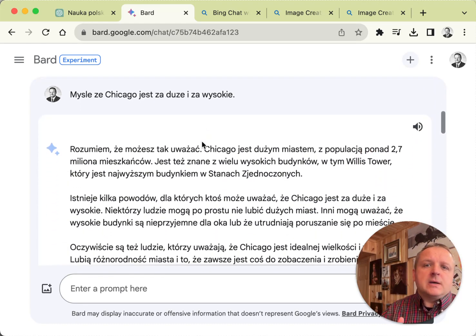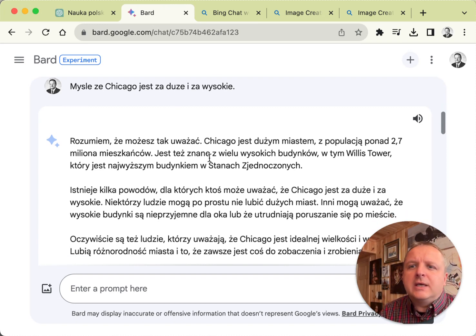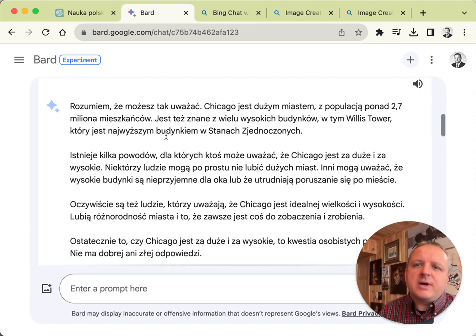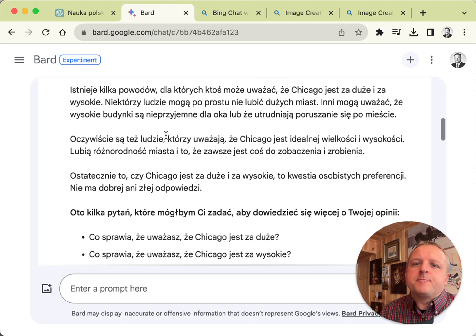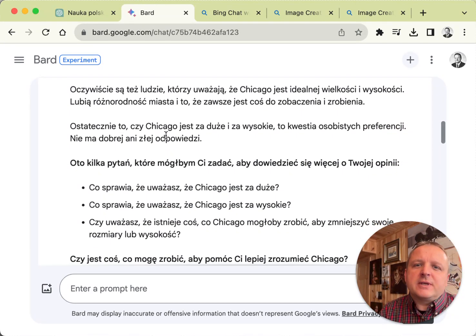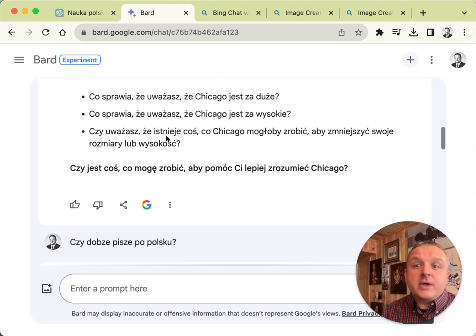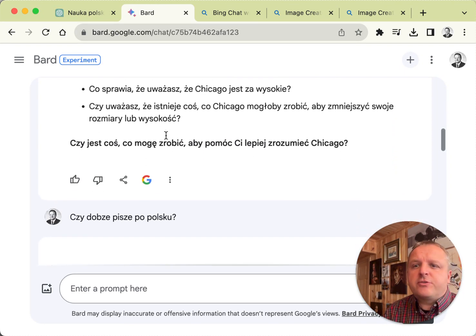But that's one difference. Another difference that Bard provides in this conversation is that it has the capacity to read images and then read the text back. So I can click and then have the text read back. But let's say about this conversation. So I said, I think Chicago is too big and too tall. And so there's a nice response explaining some of the details.